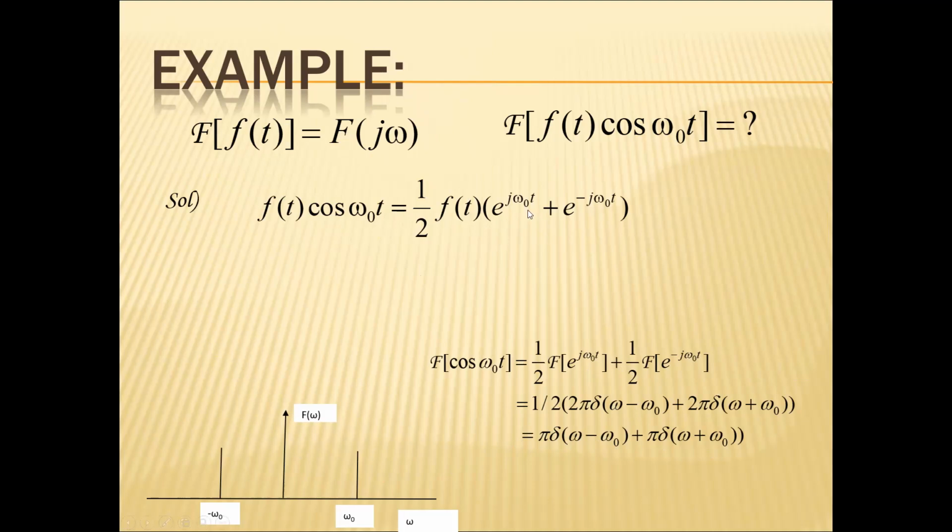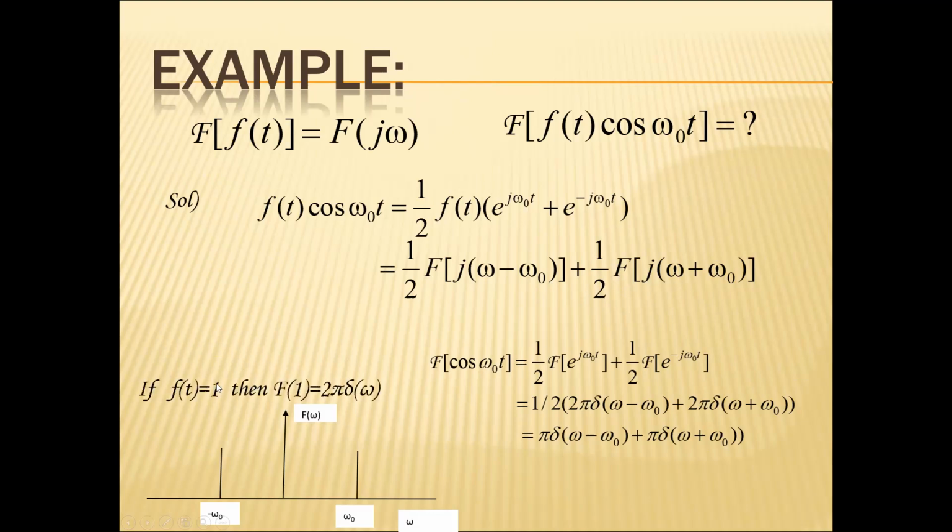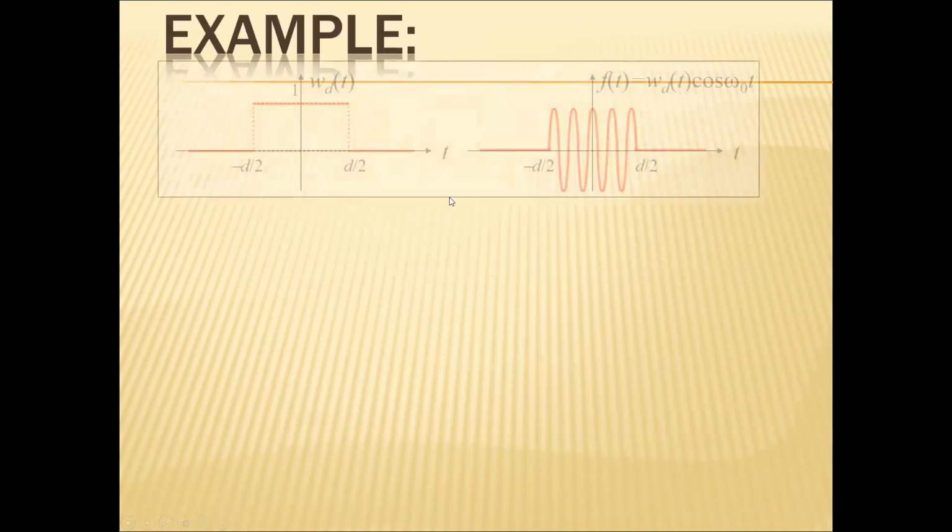As two signals are multiplied, the same signals are convolved with each other. I can get the overall Fourier transform of f(t) cos ω0 t equal to 1 by 2 F(j(ω minus ω0)) plus 1 by 2 F(j(ω plus ω0)). When f(t) equals 1, this becomes 2π delta(ω).